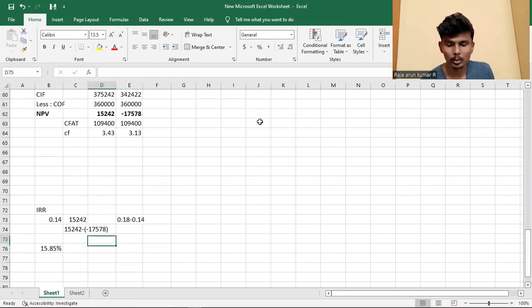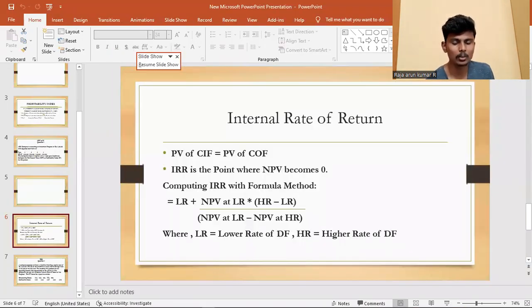Here I show the formula. In Excel I can't mention it clearly. Lower rate plus NPV at lower rate divided by NPV at lower rate minus NPV at higher rate, multiplied by higher rate minus lower rate. I apply it here.